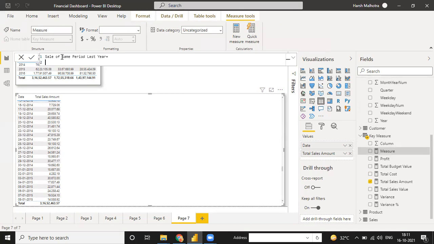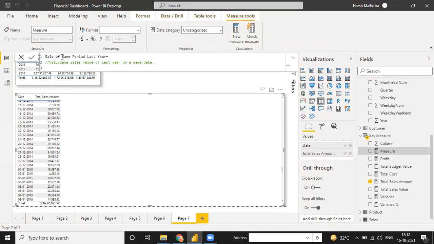Okay, it means suppose we calculate net sales value of last year on the same day. Okay, same date means suppose you want to calculate your sales of 1st Jan 2015 and same date for the last year, it means directly from the 365 days left. Okay, so first I click on how to calculate.